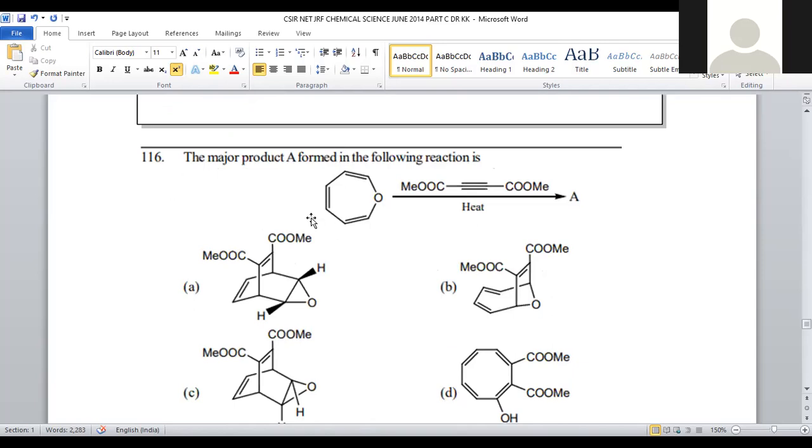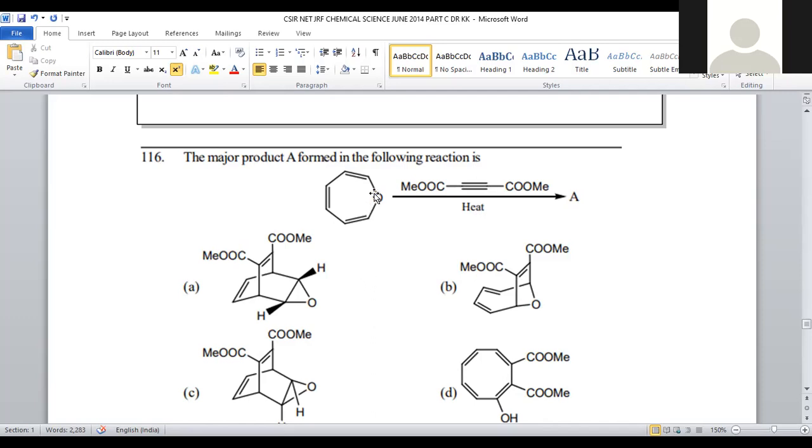We are taking the 7-membered ring. The major product A in the following reaction is... we are taking a 7-membered ring system with an oxygen heteroatom and 3 pi bonds in conjugation. You can say this is a conjugated system, but here conjugation was lost because at the two ends there is no pi bond. Alternate pi bonds should be present. It does not end with complete conjugation, but 3 bonds are in the conjugated system only. Now it is added with the acetylenic moiety under heat conditions. What could be the final product, right?